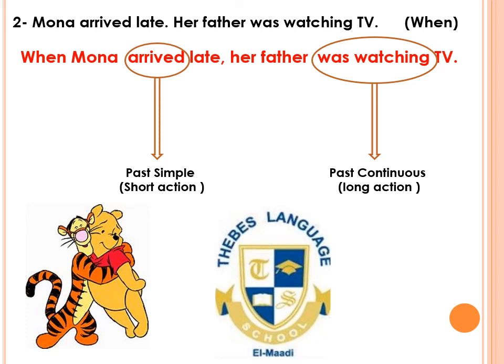Exactly, was watching. So let's see the answer. When Mona arrived late, her father was watching TV. So arrived here is in past simple as a short action, and was watching is in past continuous as a long action.